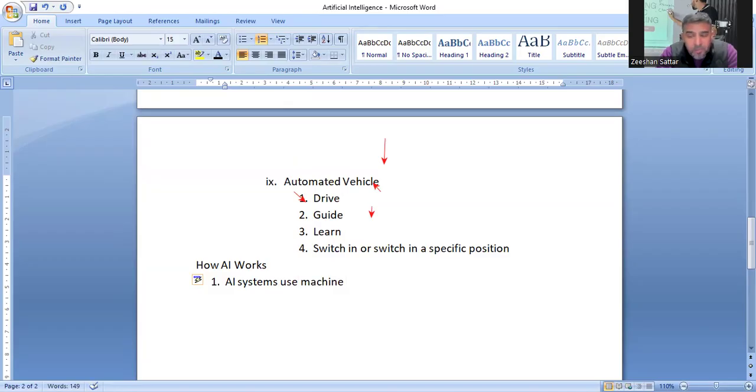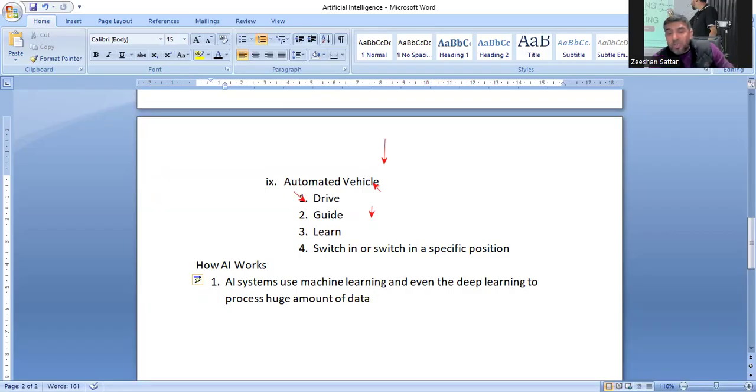They use machine learning and even deep learning, which is known as a thought process, deep learning, to process a huge amount, a bigger amount, a mega amount of data. The artificial intelligence systems use machine learning and even deep learning to process the huge amount of data.